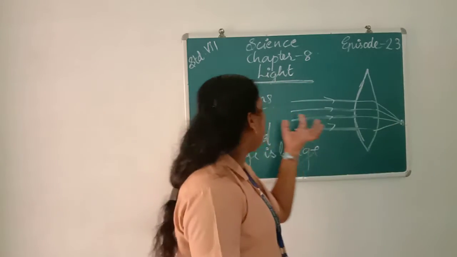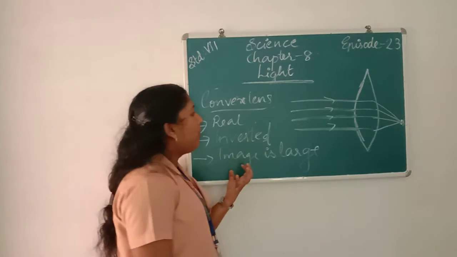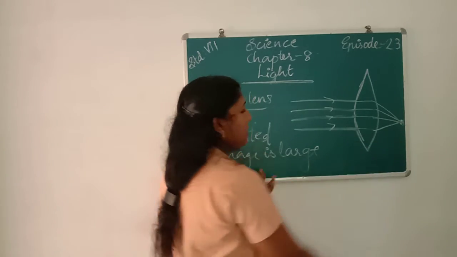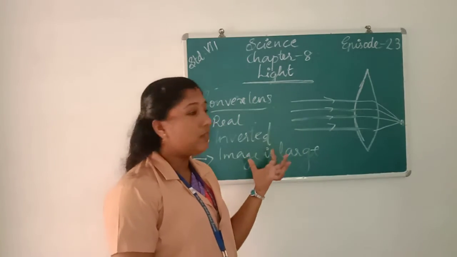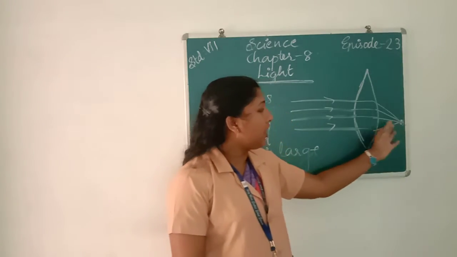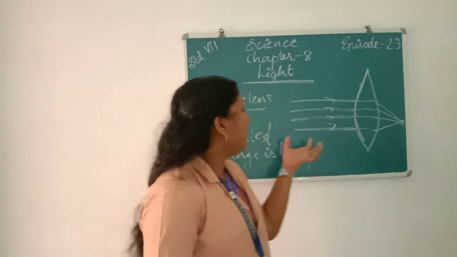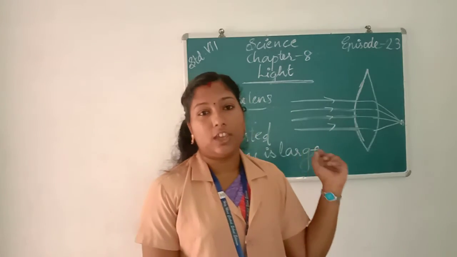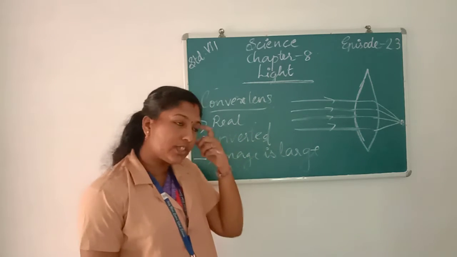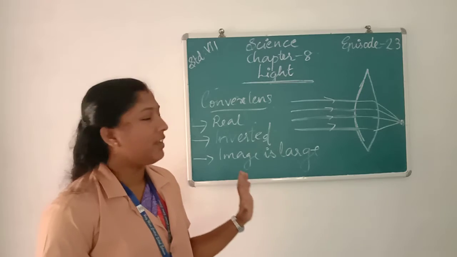So it is also called a converging lens. The image formed by a convex lens is real, inverted, and large, and it is very close to the lens. And convex lenses are used in equipment like telescope, microscope, camera, and projector. All of you understood about convex lens?